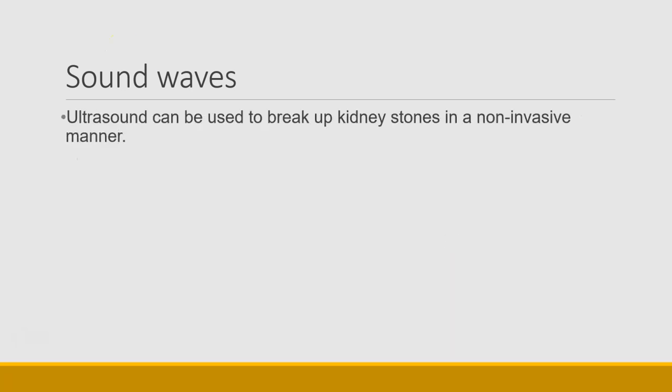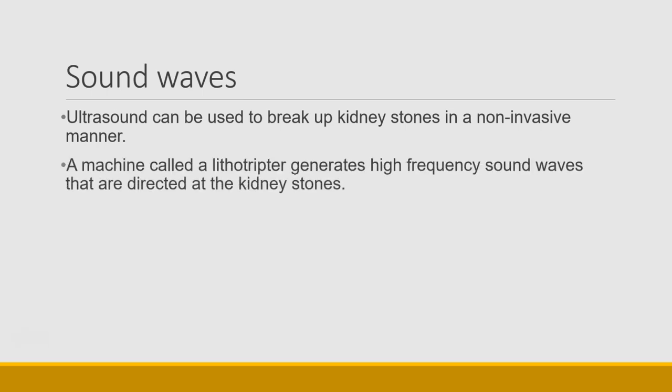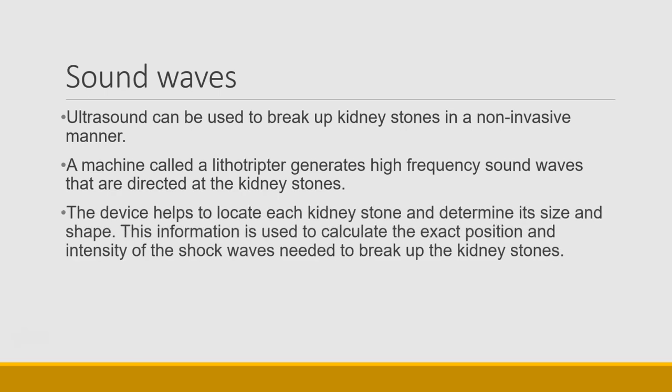Ultrasound is not only used in medical imaging, it may also be used to break up kidney stones in a non-invasive manner. There's a machine called a lithotripter, and that generates a high-frequency sound wave that is directed at the kidney stones.